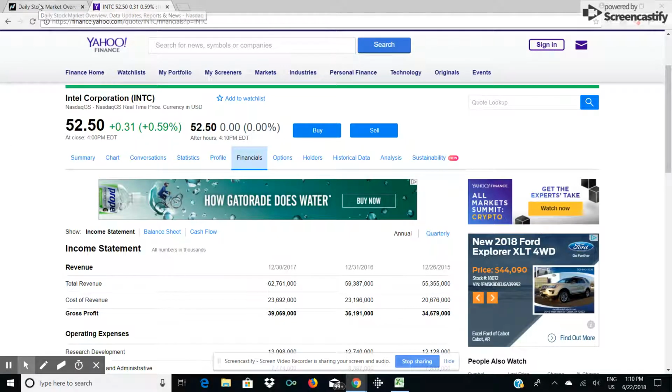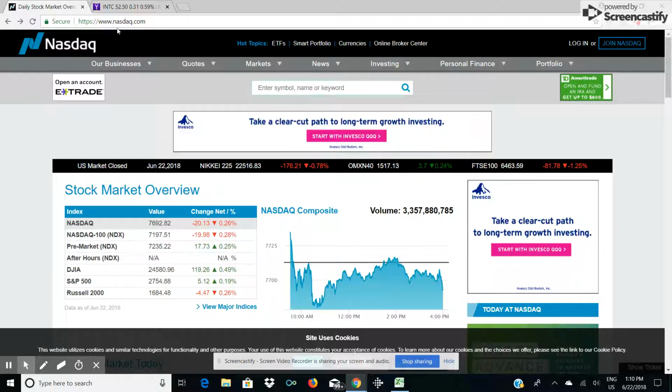The one I really like is click over here to NASDAQ, NASDAQ.com. NASDAQ stands for National Association of Securities Dealers Automated Quotation. It was one of the first places that people could go as traders of stock to deal in stock on a digital method, that is online, instead of trading on a floor such as the New York Stock Exchange. They're really innovative. So I like their website, and we can find a lot of companies here.